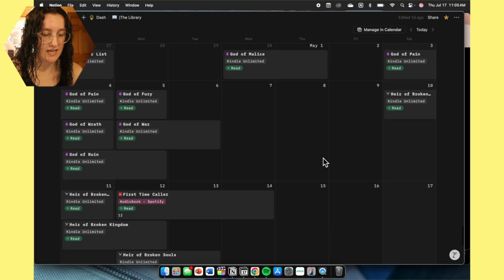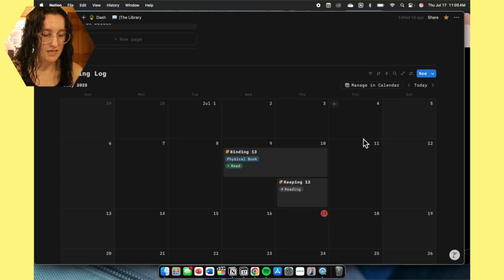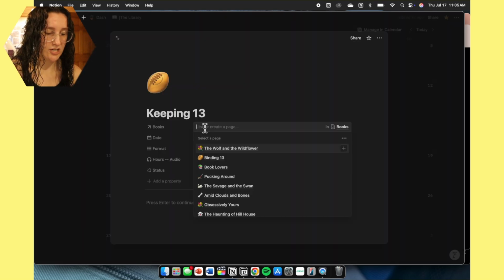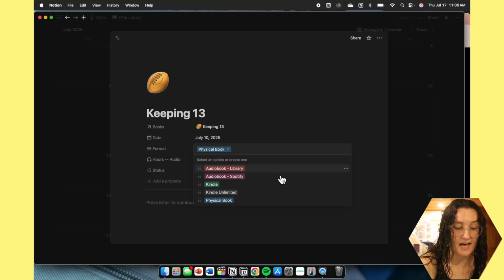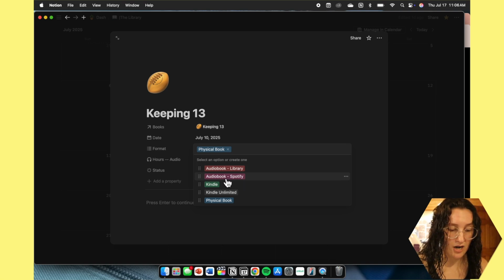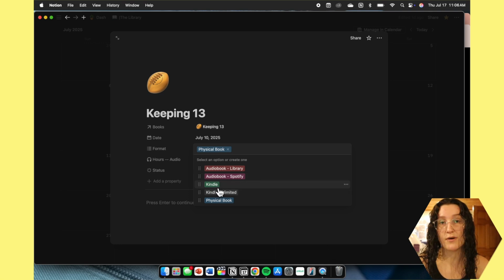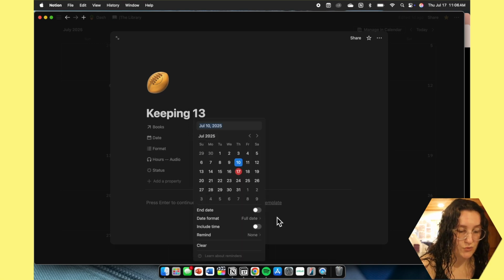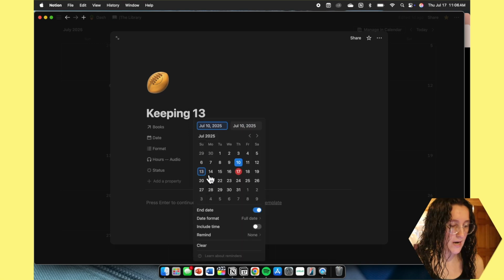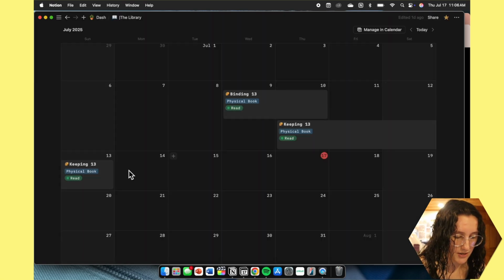Now if we scroll down even more, we have the reading log. Keeping 13, we add that there, and we add the format; we read it via physical book. I have audiobook via the library, audiobook via Spotify, Kindle, so if I physically bought it on the Kindle, then Kindle Unlimited, and then the physical book. So status, we read it, and this is where I do the end date. We read it from the 10th to the 13th.